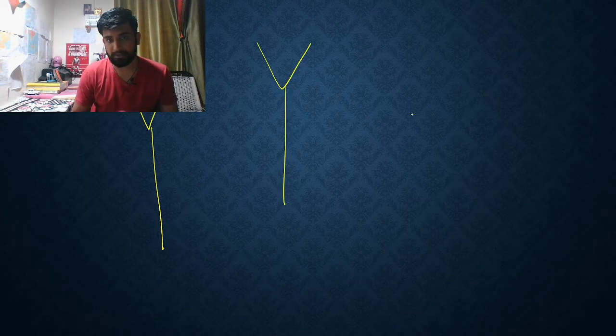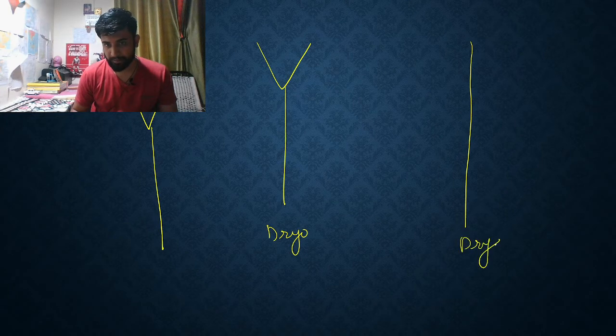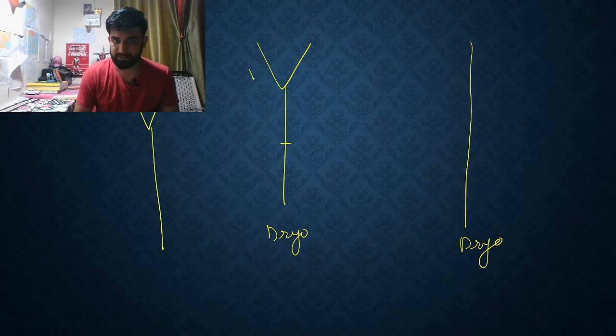Here is the earlier diagram, and this is the present diagram. In the beginning there is Dryopithecus. Here it was considered that this is Ramapithecus and this is Shivapithecus.